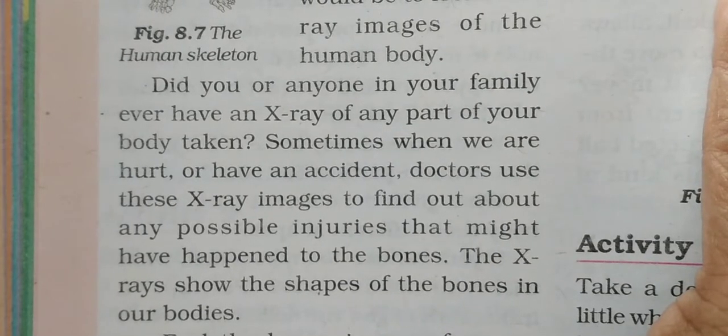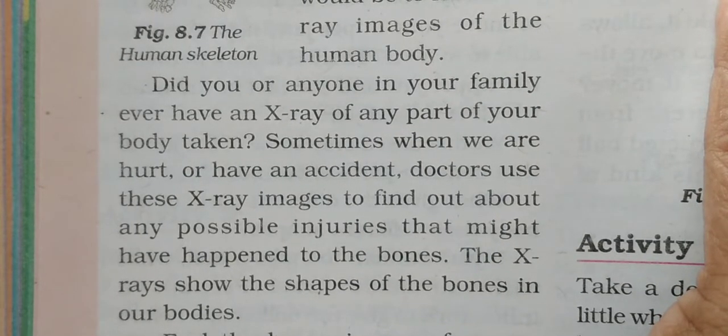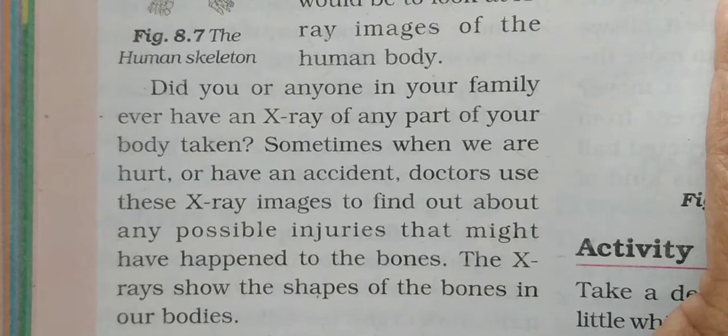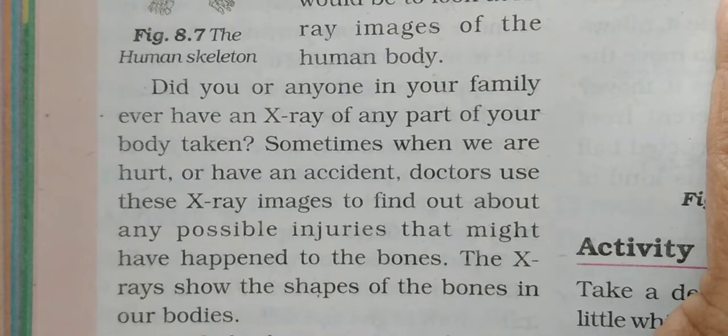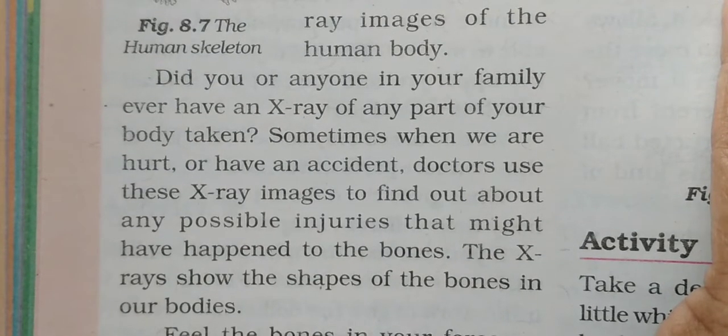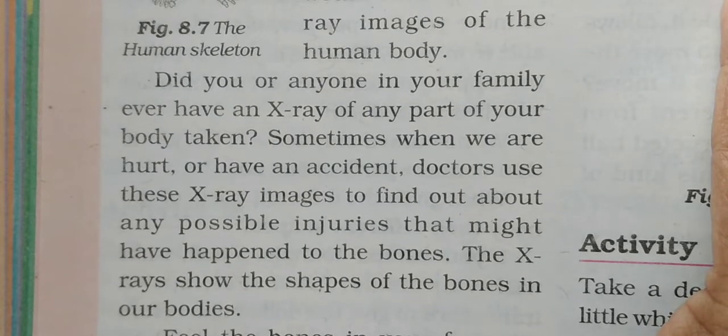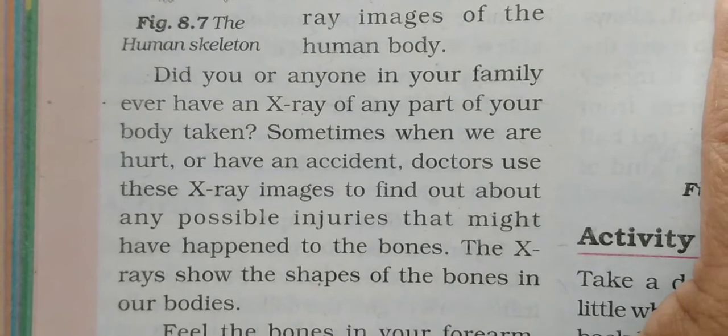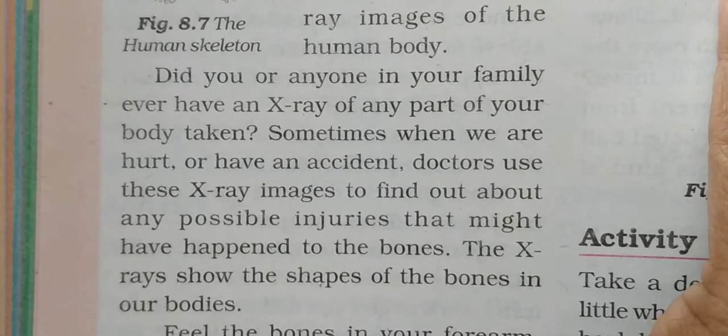So as I explained a few seconds earlier, this is what the sentence means to you, that if anybody in your family has met with an accident, then you can ask that family member whether the doctor had asked him or her to get an X-ray image of it, and if they have, then try to have a look at it and you can have a clear picture of that body part. Okay.